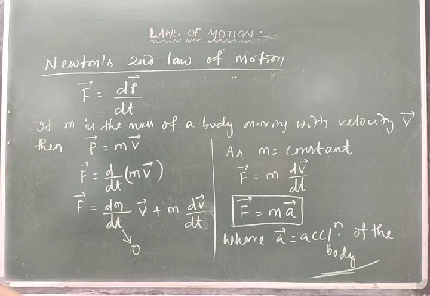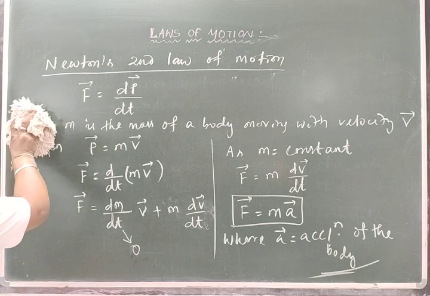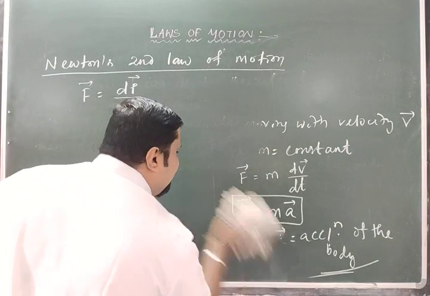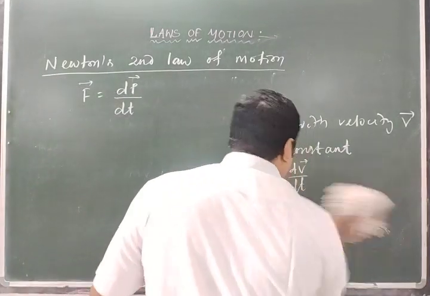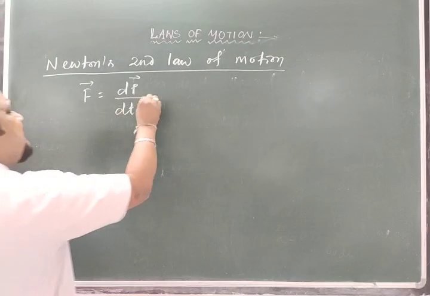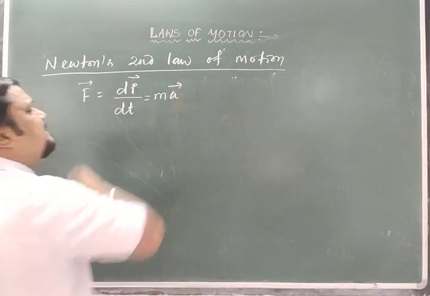Now let us write that in component form. With this derivation, we got that F is equal to dp by dt, which is equal to ma, mass into acceleration.